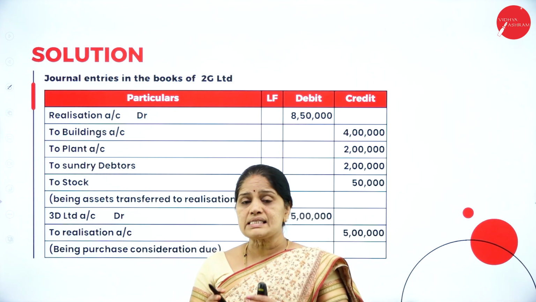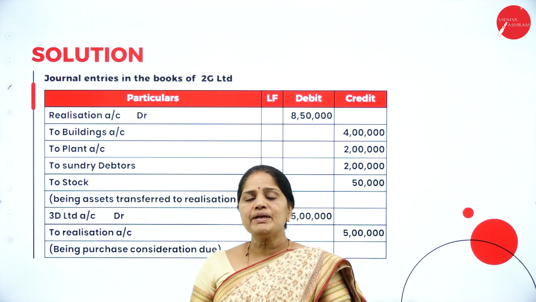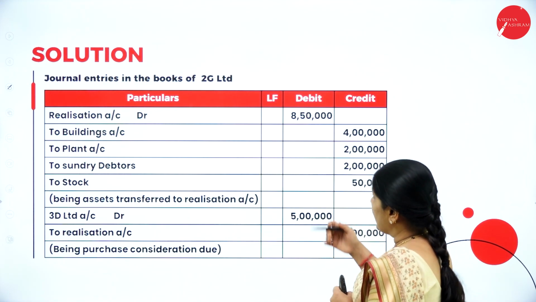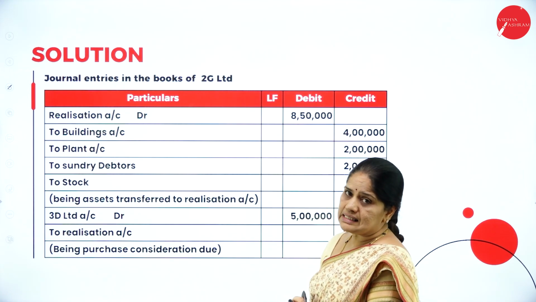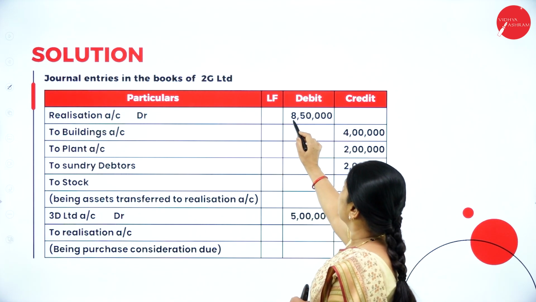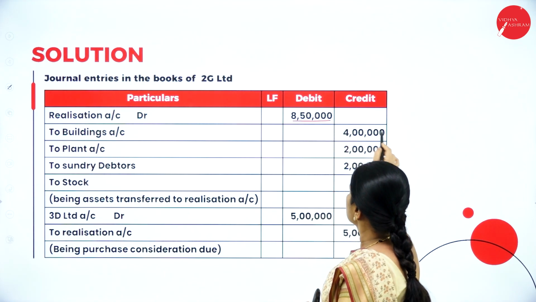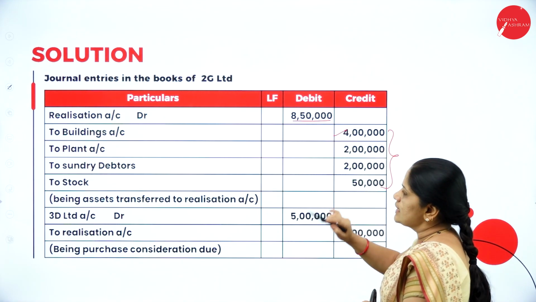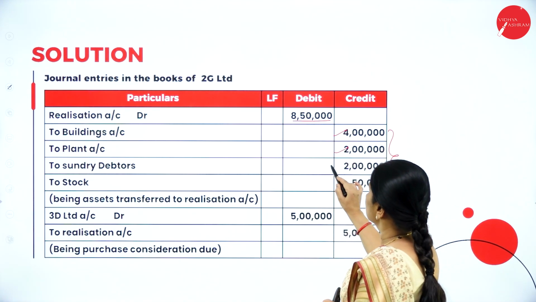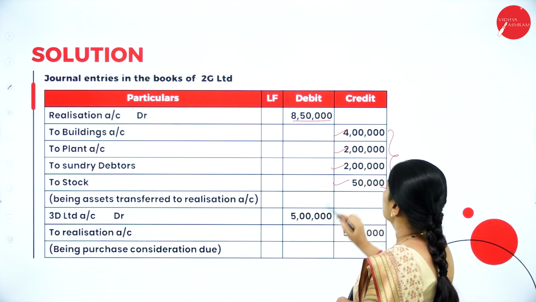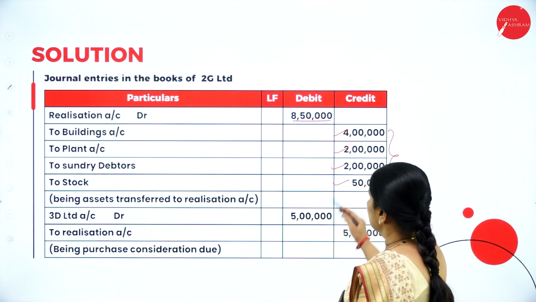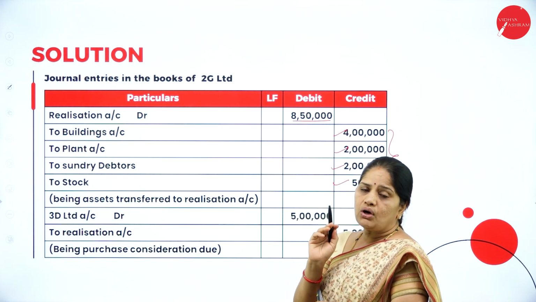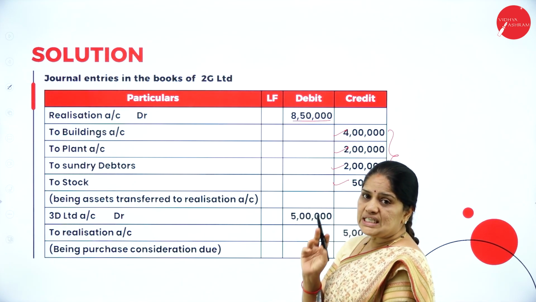So whenever the asset accounts are being closed, it will be transferred to realization account. So realization account, we have to just transfer all the assets here. So realization account debtor. So this 8,50,000 is the total of all this amount. So to buildings account 4 lakhs, then to plant account 2 lakhs, to sundry debtors 2 lakhs, to stock 50,000. So the total of all the assets is 8,50,000. So we have closed all the books of assets of 2G Limited.